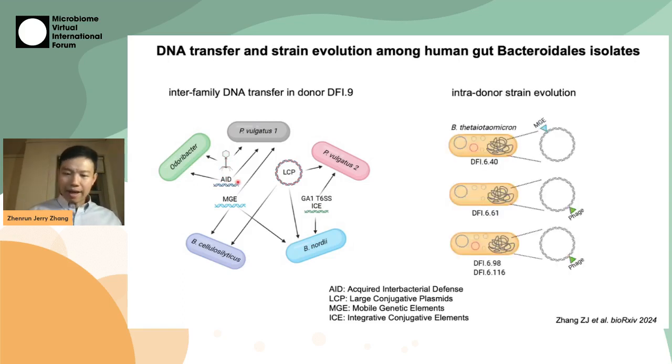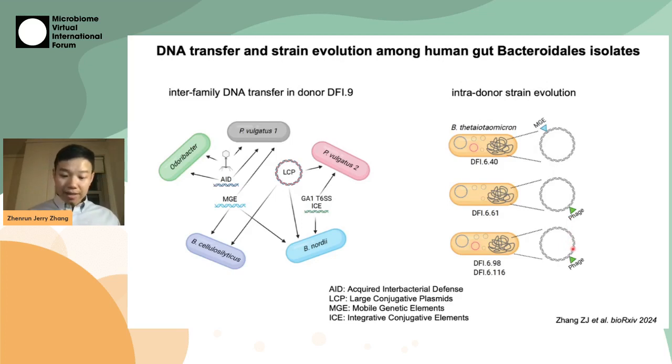We have also analyzed intra-donor strain evolution. For example, we have isolated 4 different strains of B. theta from one donor, but they appear to be derived from a single ancestral strain. And they evolved into 4 distinct strains by acquiring different plasmids, mobile genetic elements, as well as phages.